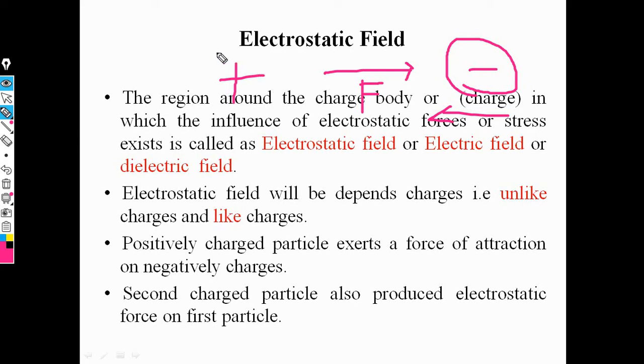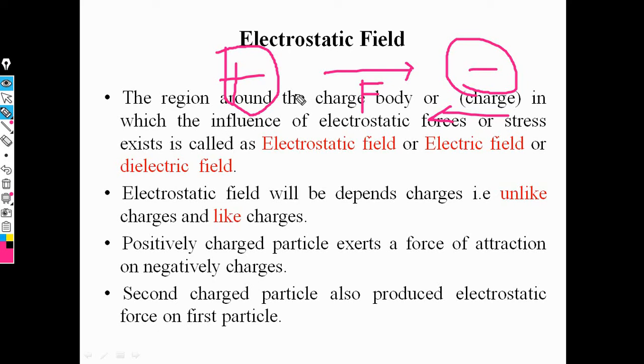That means the first concept is that positive charge always exerts a force of attraction on negative charge. Then the second charged particle, the negative charge, always produces its own force, called the electrostatic force, on the positive charge.